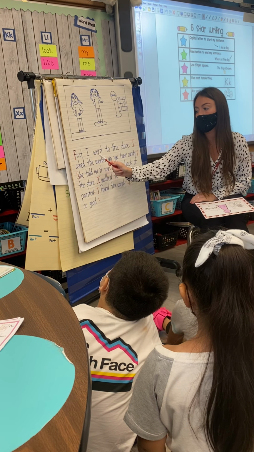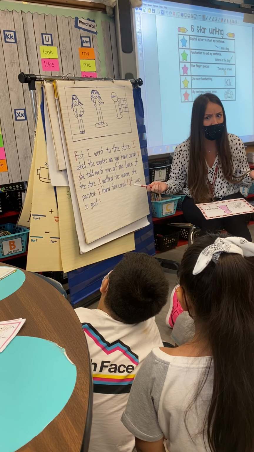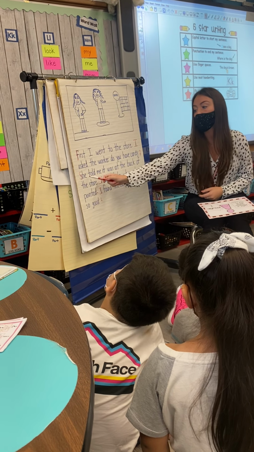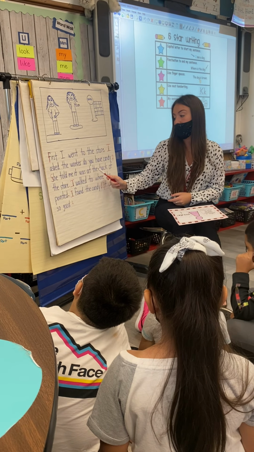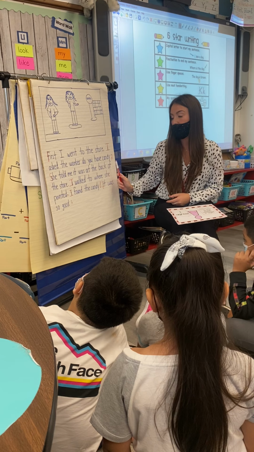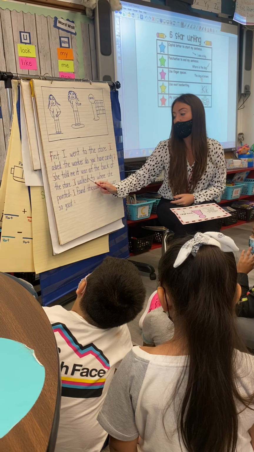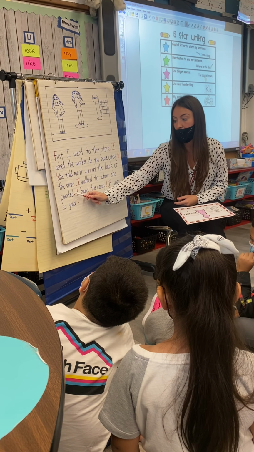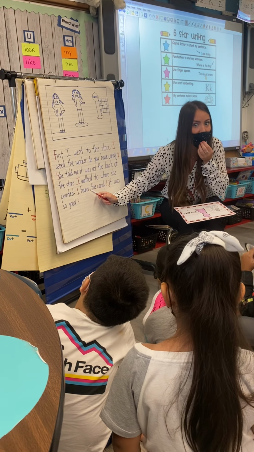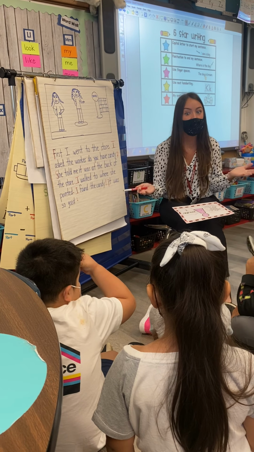I asked the worker, "Do you have candy?" She told me it was at the back of the store. I walked to where she pointed. I found the candy. It was so good.